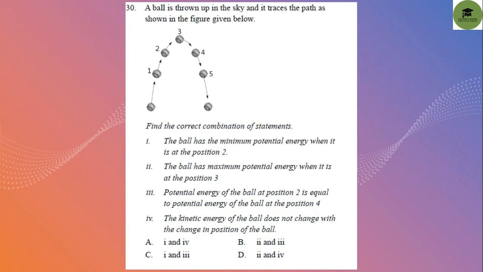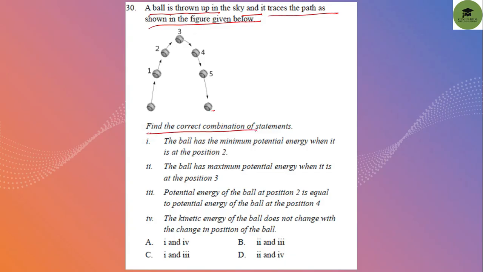And the last question. A ball is thrown up in the sky and it traces the path as shown in the figure given below. The ball's positions are marked 1, 2, 3, 4, 5 before it touches the ground again.